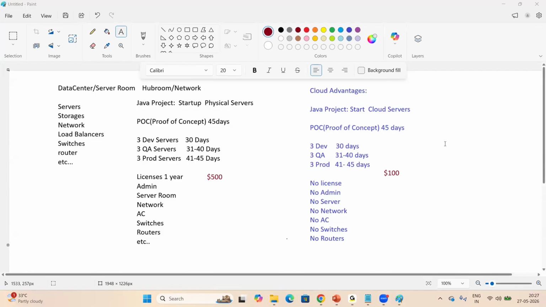I haven't seen any single security concern so far. That level of security is provided by cloud platforms. AWS, Azure, Google Cloud, and other clouds also provide very good security and very good availability. That is why all the clients are migrating to cloud. Every cloud platform gives very good security to protect customer applications and customer databases.